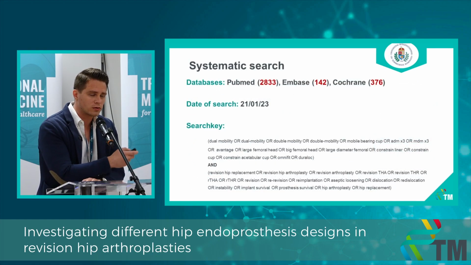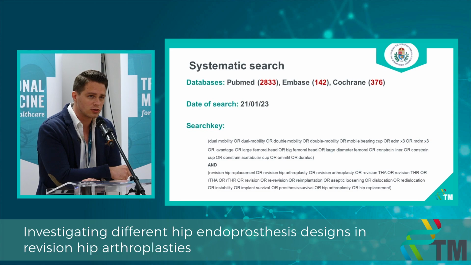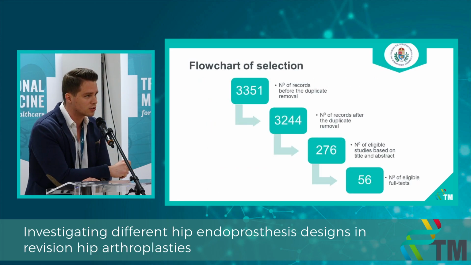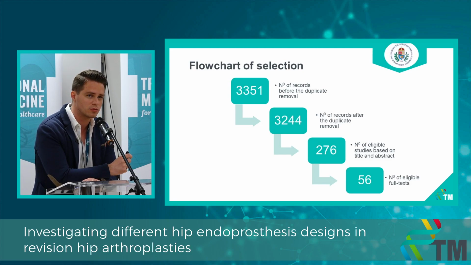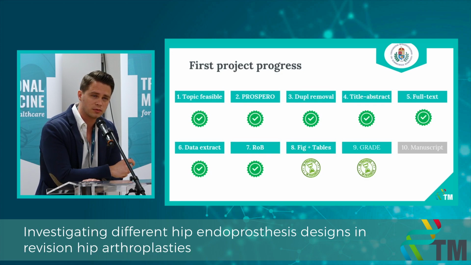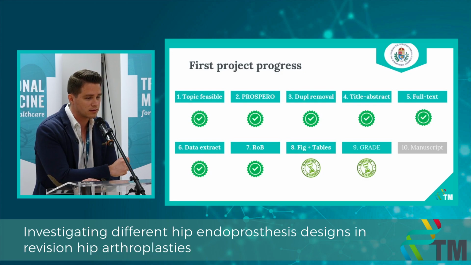Here you can see we performed a systematic search with the mentioned search key. And on the next slide you can see the flowchart of our selection process. We ended up with 56 eligible articles. And here you can see the state of the project. We are currently at the phase of planning and executing the statistical analysis.